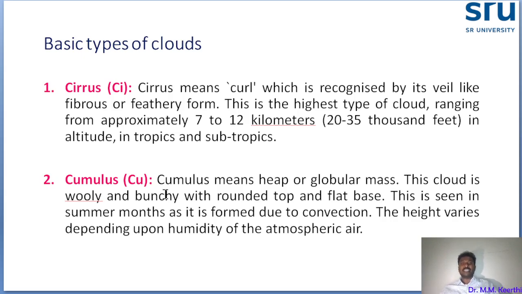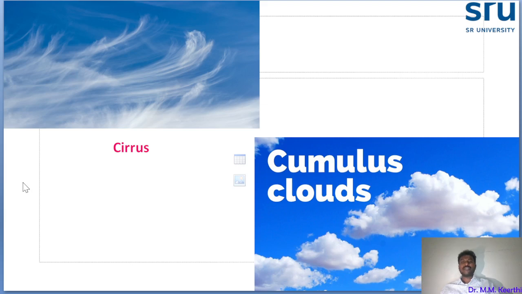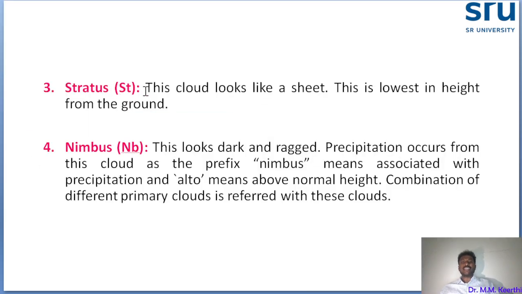When will we see this type of cloud? During the summer months. This is one typical example. Due to the convection process, the transfer of heat during the summer months, more temperature will be there. At that time the convection process will occur. Due to that reason, cumulus clouds will be formed. And the height at which these cumulus clouds will be present is based on the humidity of the atmospheric air. Based on the atmospheric humidity, the range of the clouds will vary. That's the cumulus cloud. And next, the third cloud is called, it is indicating ST.